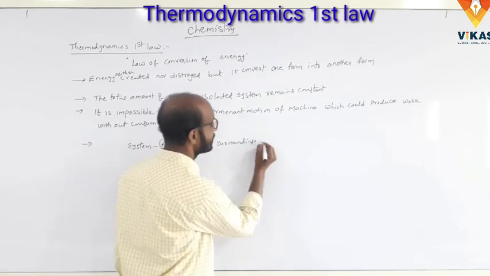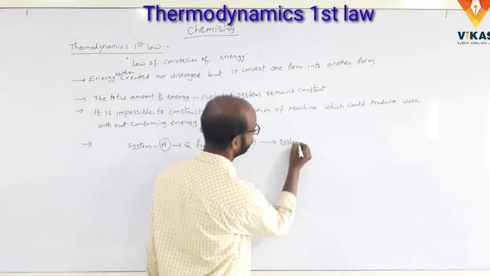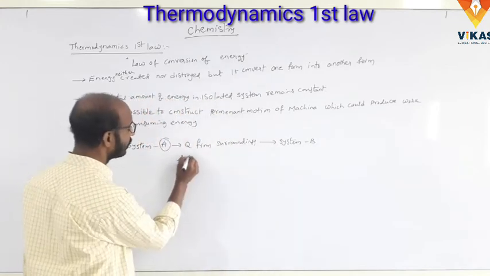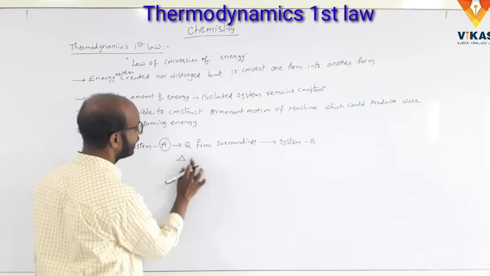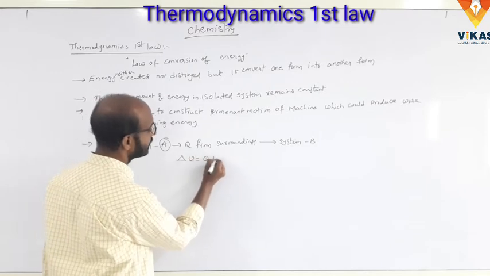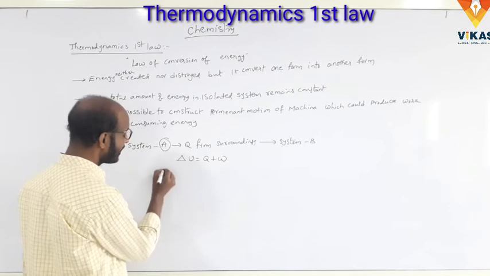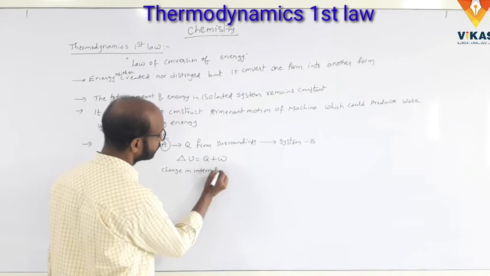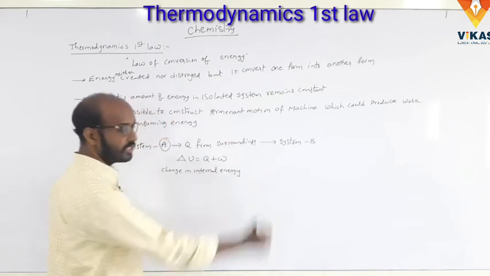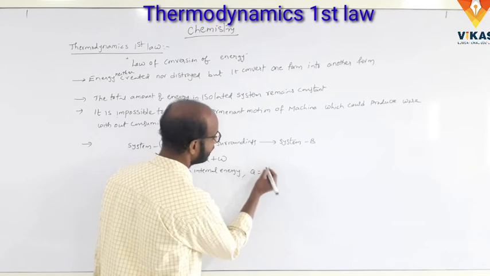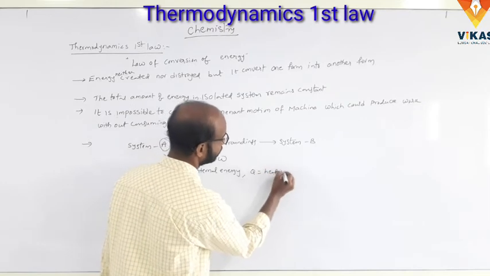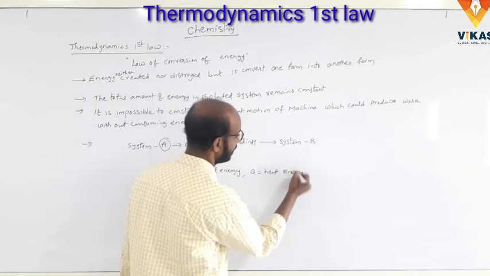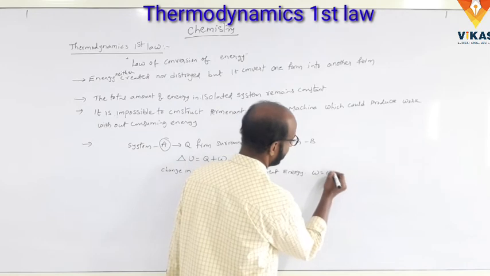The system A converts to system B. So mathematically, in the thermodynamic first law we write delta U is equal to Q plus W. Here delta U is the change in internal energy, Q is the heat energy, and W is the work done.